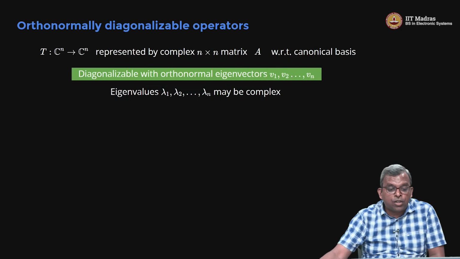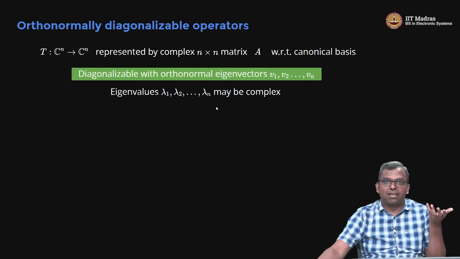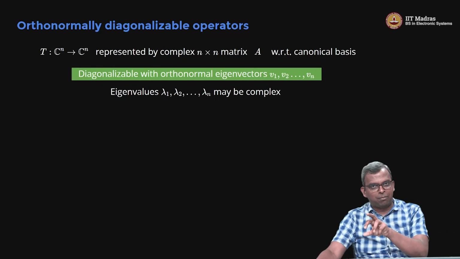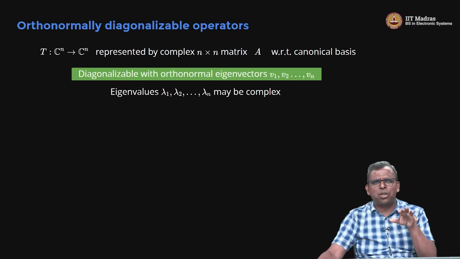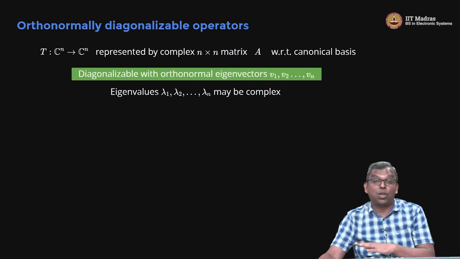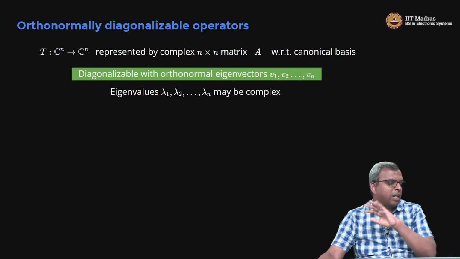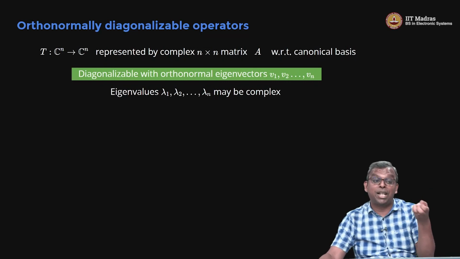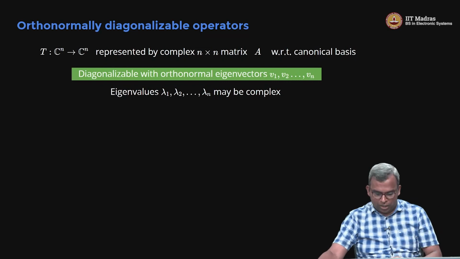Now, we are not going to assume the eigenvalues are real. The eigenvalues may be complex. So far we have seen the case where the operator itself was from Rn to Rn. And then we went to Cn, but then we imposed the condition that the eigenvalues have to be real. That gave you the Hermitian symmetry. Now, I'm going to relax that also. I only care about orthonormal diagonalizability. I don't care about the eigenvalues. Eigenvalues can be anything. Then can you say something? What can you say about the matrix A? What can you say about the operator T? That's the question we're going to ask.